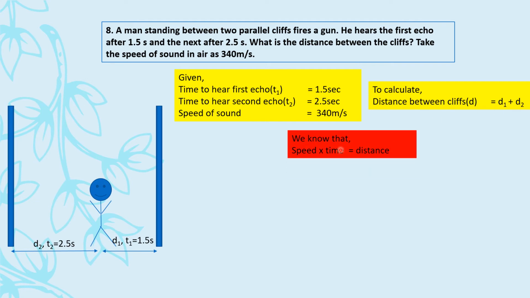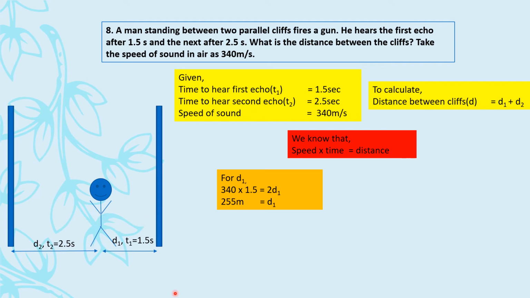Now we know that speed is equal to distance upon time. But why have I written this formula directly? Because we have to calculate distance. So distance is equal to speed into time, right? Now we'll solve in parts. So I am going to solve first for d1. So for d1, speed is 340, time is 1.5 seconds. Right? Now, remember one thing, dear students. This time is for the time of transmission plus reception. That means दो बार वो distance cover हो रहा है.